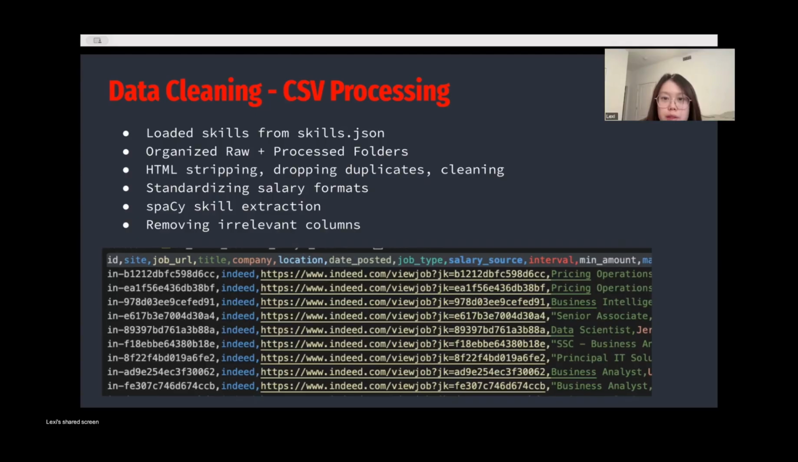We also used spaCy to scan job descriptions and automatically match keywords from our skills list, helping us extract the technical skills mentioned in each posting. Finally, we removed irrelevant columns that did not contribute useful analytical information, which helps reduce noise and keep our dataset focused on meaningful features for modeling and visualization.